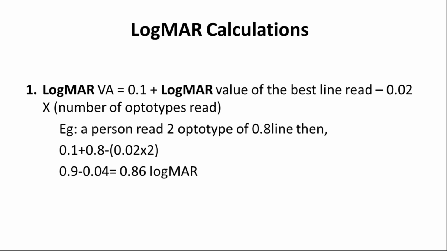As we know, there are 5 optotypes on each line, and each optotype has a value of 0.02. Suppose the patient has read 2 optotypes from the 0.8 line, then we calculate 0.1 plus 0.8 minus 0.02 times 2, and we get the logMAR acuity.